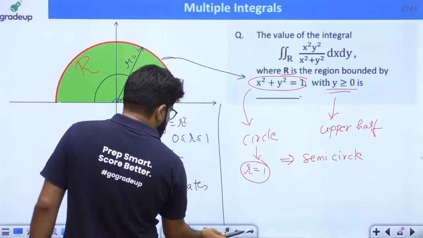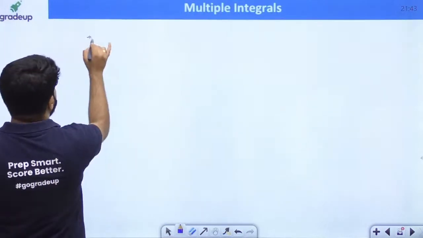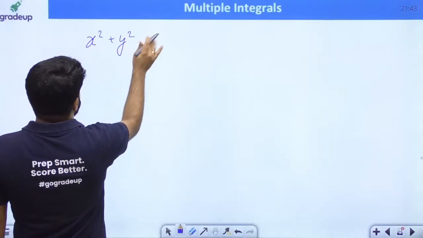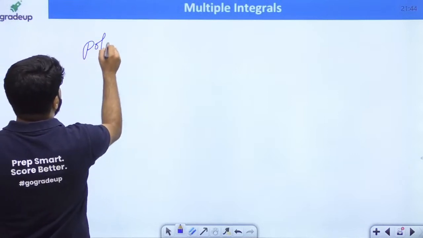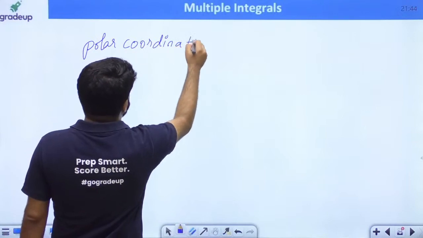So guys, whenever you have circular symmetry, you will go for the polar coordinates. And what are the polar coordinates? I have explained this in the last class, so I will not repeat that. In length of curve I gave you a hint about polar coordinates.